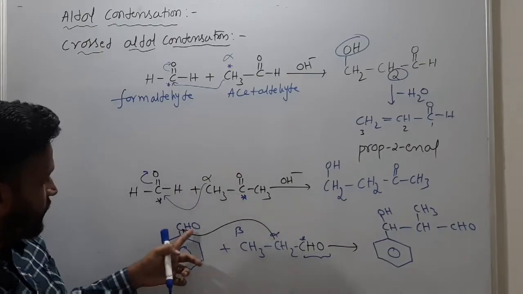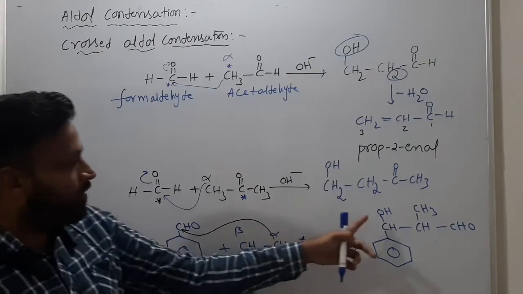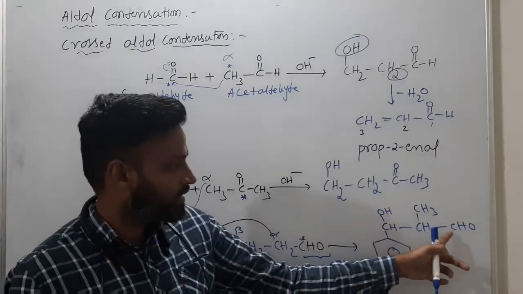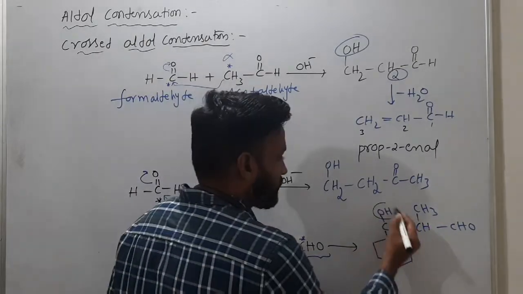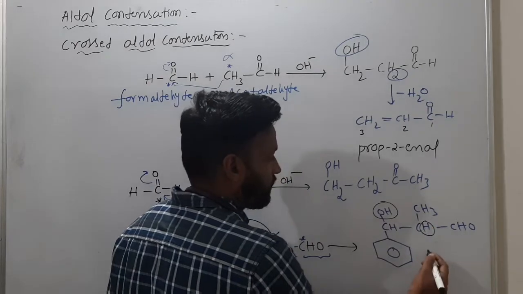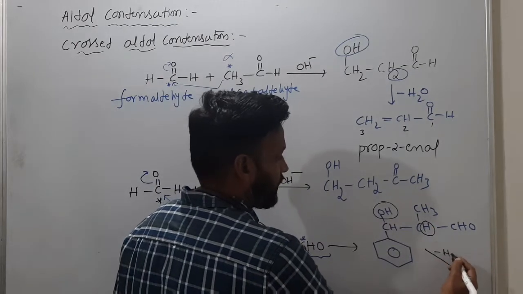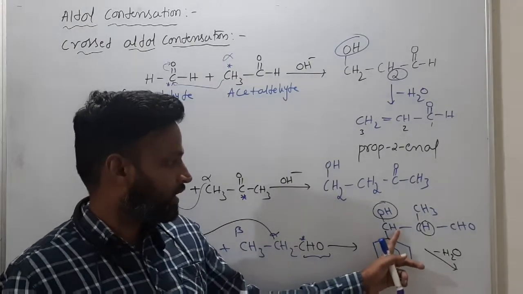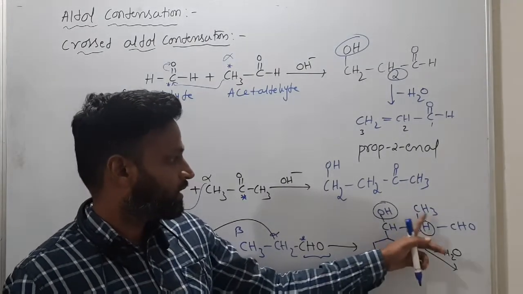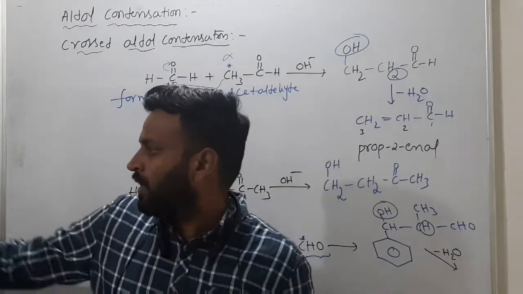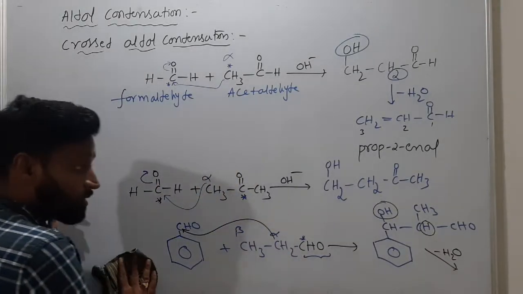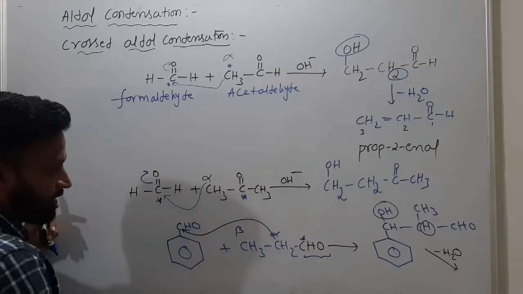So CH double bond O, but the double bond will become OH, CH OH, and CH CH3 and single bond CH3, and OH from here and H from here will be removed. So here minus H2O. C6H5, CH double bond C, CH3, CHO is formed. So this is about crossed aldol, and there are a few more things about crossed aldol.